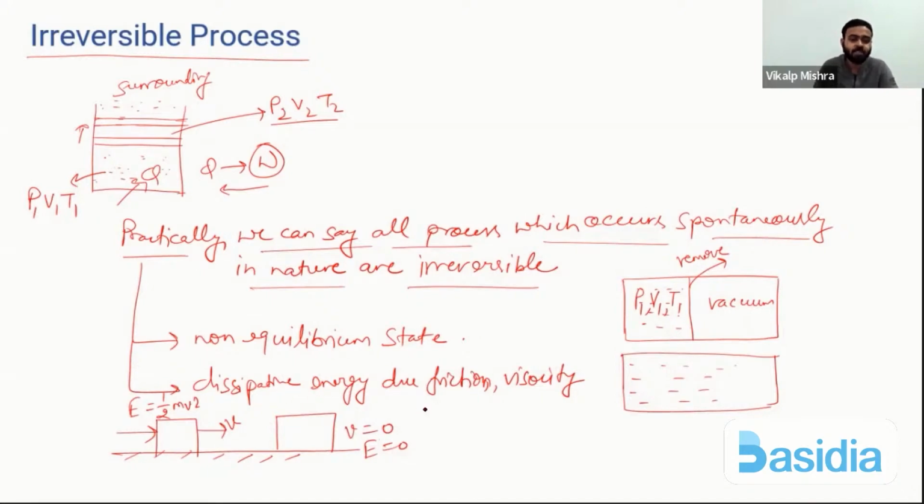So this dissipative energy due to friction and viscosity is also one of the reasons behind this irreversibility. Okay, so most of the processes in our nature which occur spontaneously are irreversible. Okay, I hope understood. चलो अब देखते हैं